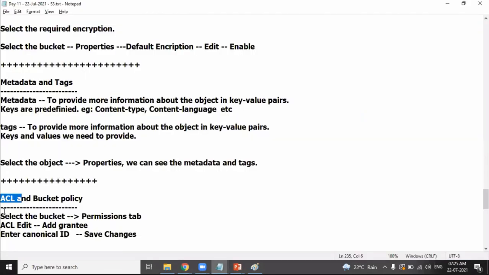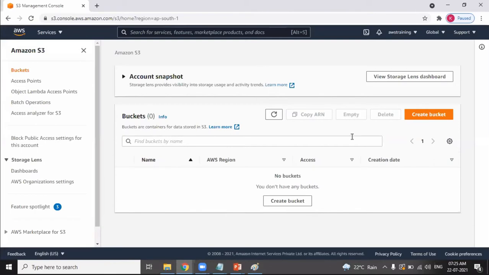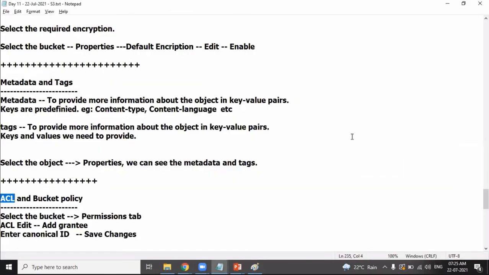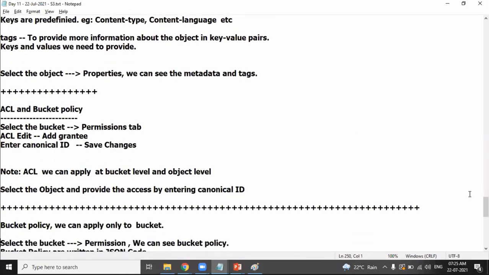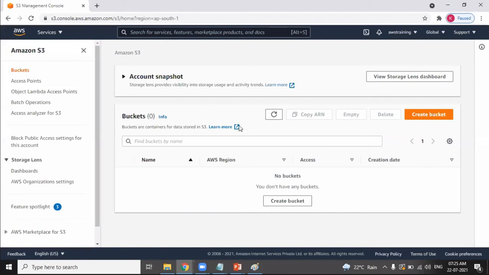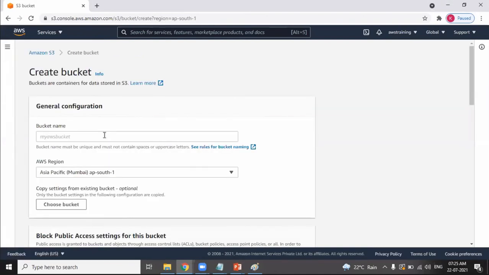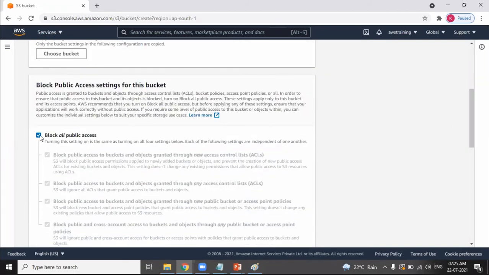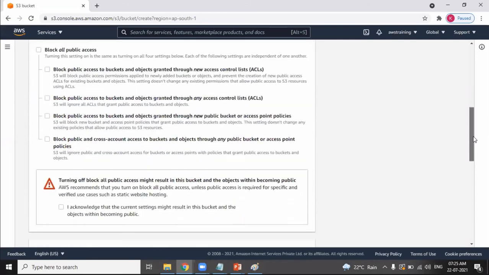Access control list is very important. Let's try to understand what they mean by access control list. Let's create a bucket. I want to remove the block.